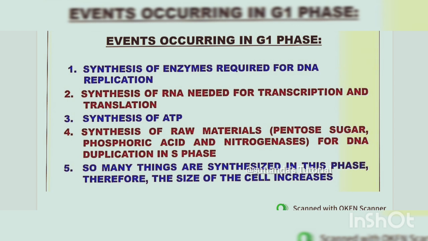So one is pentose sugar, then phosphoric acid, then nitrogen bases, purine and pyrimidine. Adenine, guanine, then cytosine, thymine, these are various nitrogenous bases. These are required during the DNA duplication or replication in S phase. So these are formed in G1 phase. So many things are synthesized in this phase. Therefore, the size of the cell finally increases.